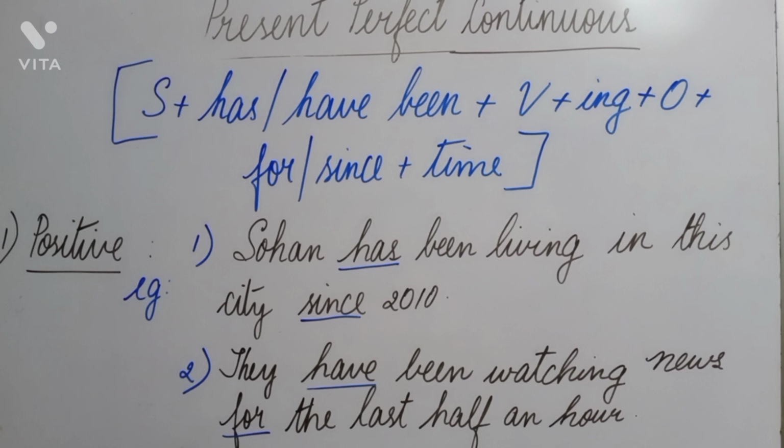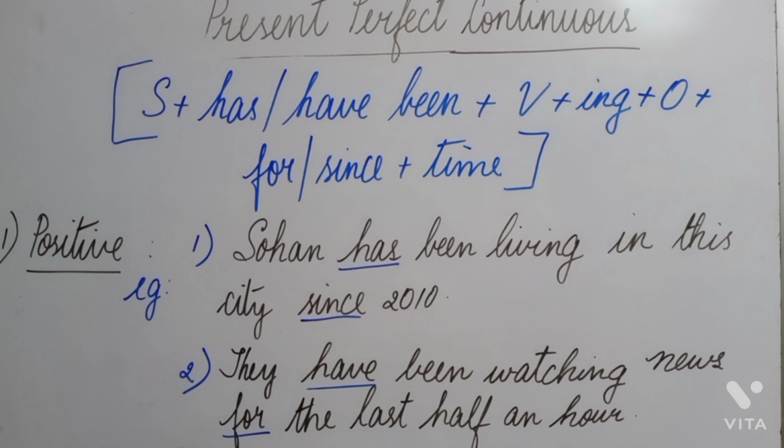Sohan has been living in this city since 2010. In this sentence, Sohan is a singular person, so I have used has over there. He has been living in the city right from 2010 and still he is continuing, at the time of speaking also he is still in that same place.